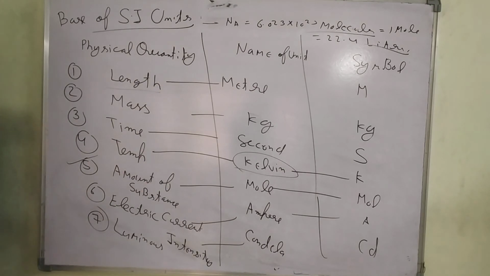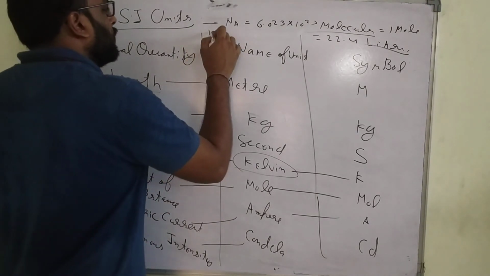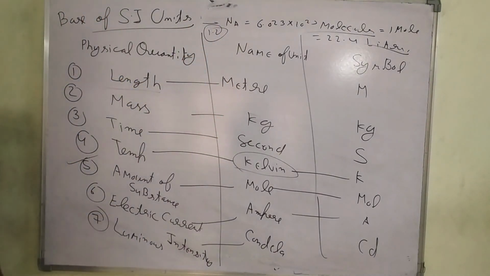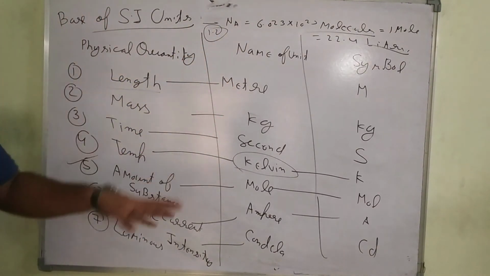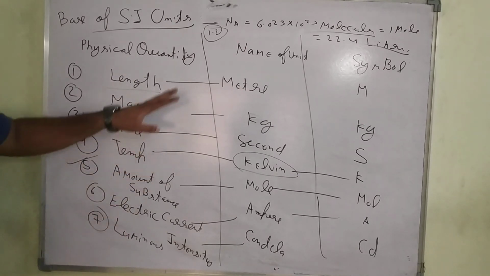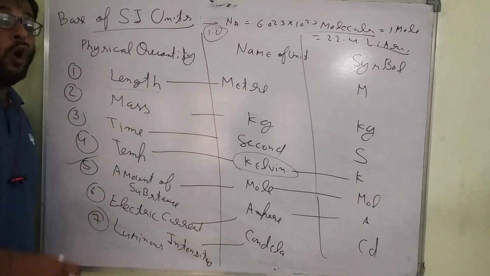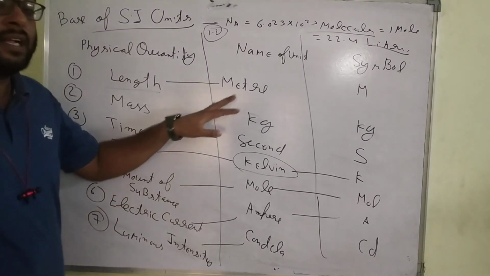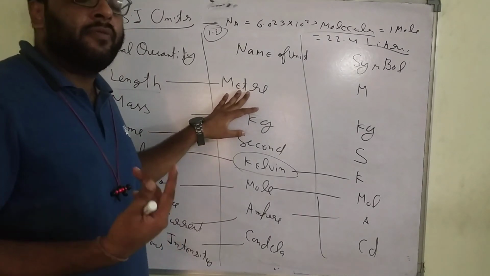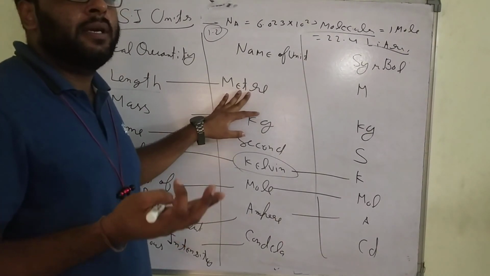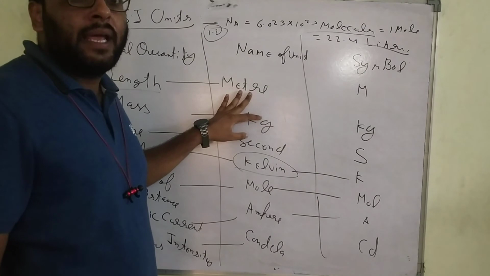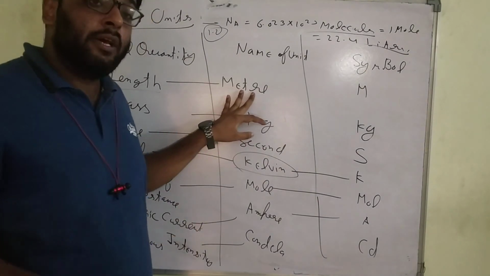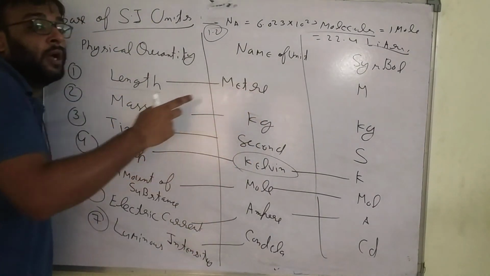Are you getting my point? What I am trying to say is that these are the references in your textbook, table number 1.2. You just need to know about them. But these are the 7 basic fundamental units. All the units are related. Suppose we are considering the meter. A meter has a relation with centimeter, decimeter, kilometer, miles, different units. They are all referenced to the base of meter.